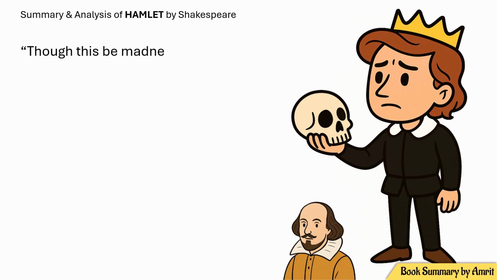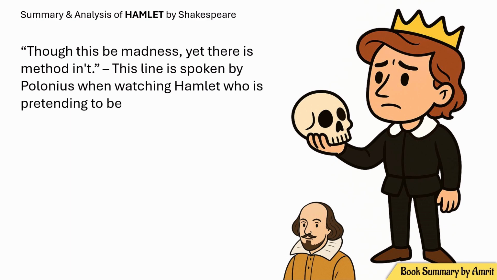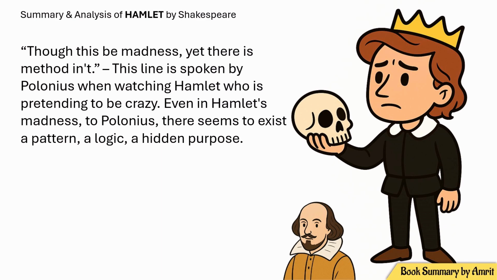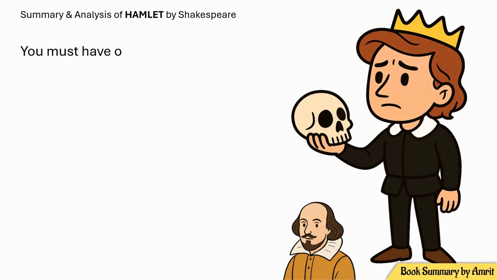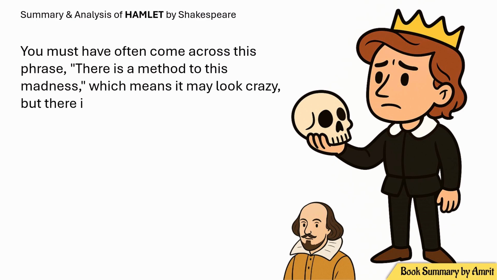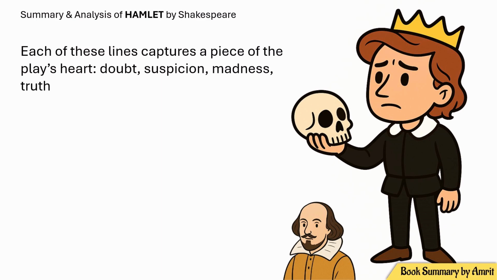"Though this is madness, yet there is method in it." This line is spoken by Polonius when watching Hamlet, who is pretending to be crazy. Even in Hamlet's madness, to Polonius, there seems to exist a pattern, a logic, a hidden purpose. You must have often come across this phrase, "There is a method to this madness," which means it may look crazy, but there is actually a plan or logic behind it. Each of these lines captures a piece of the play's heart: doubt, suspicion, madness, truth.